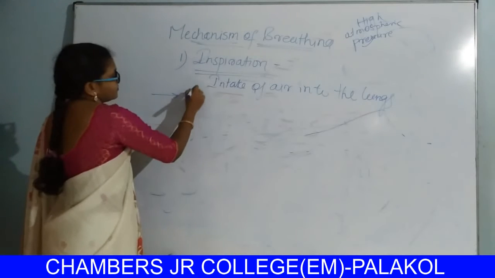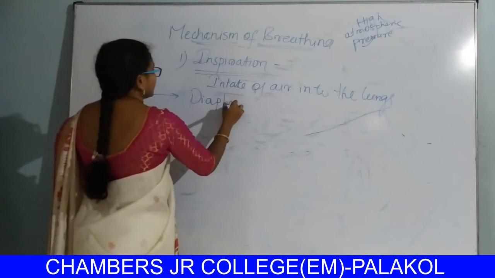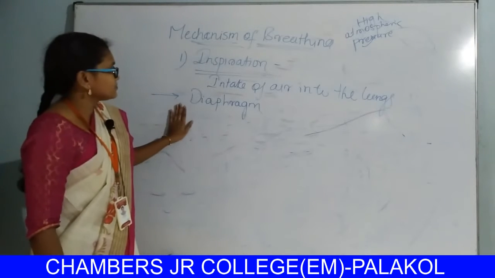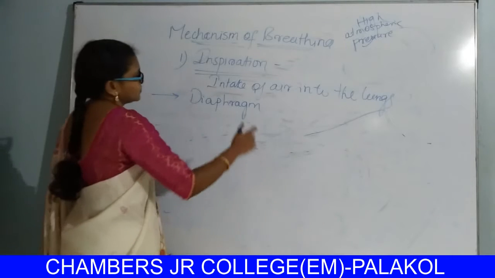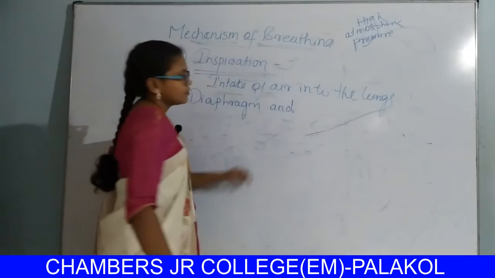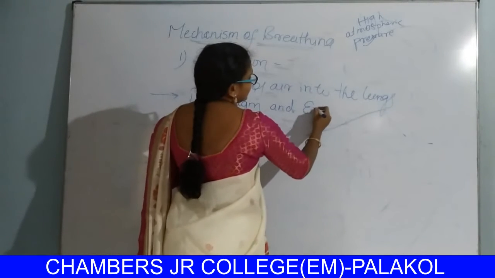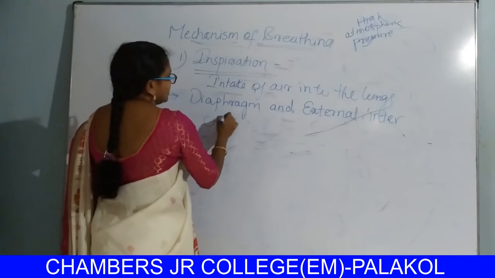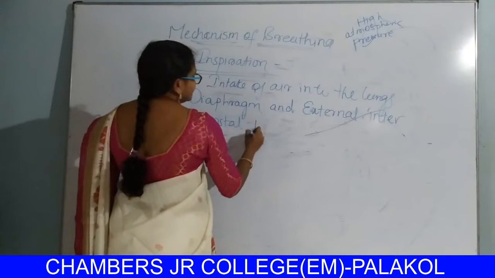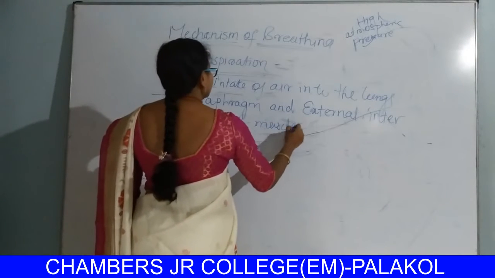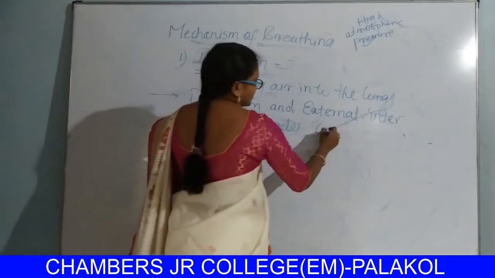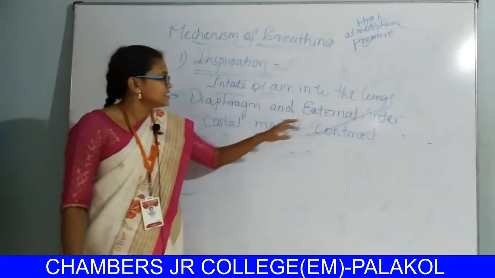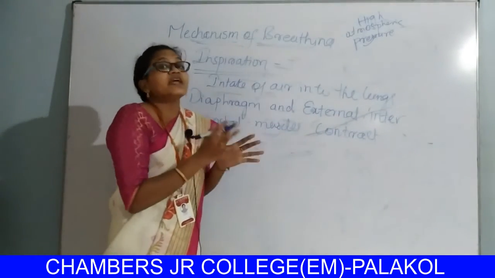The diaphragm and external intercostal muscles contract. The external intercostal muscles are present between the ribs.